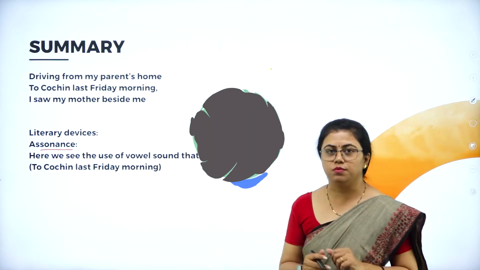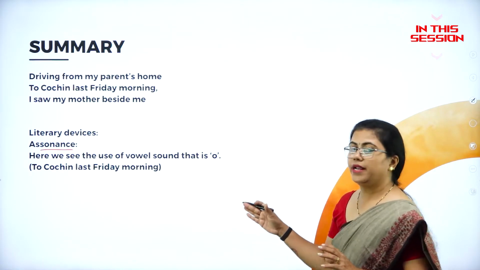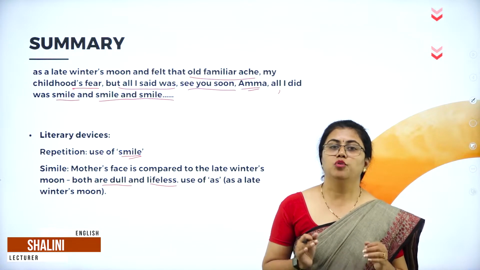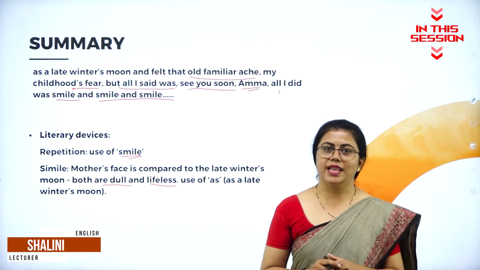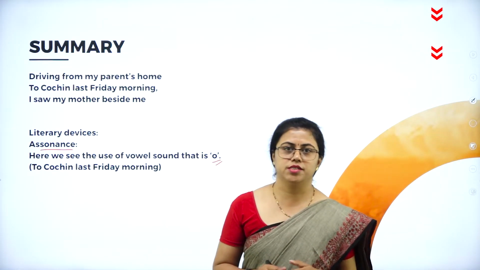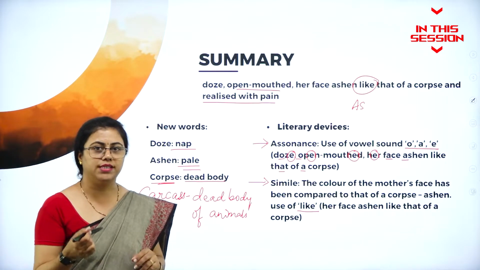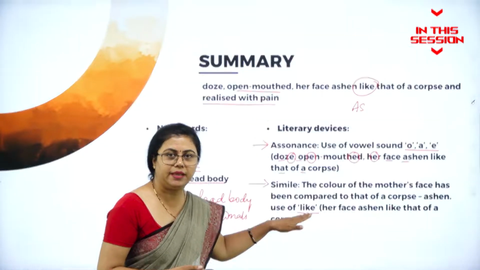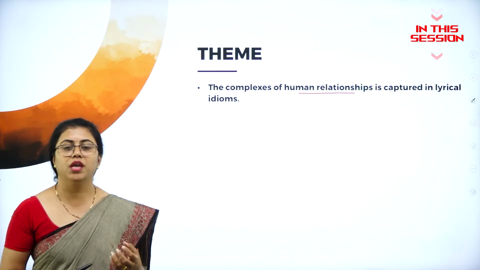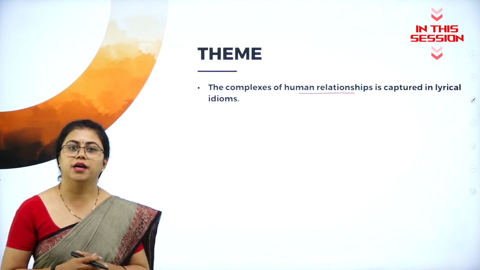What does assonance mean? Assonance means the repetition of vowel sounds. So winter's moon is compared to the poetess's mother also, who is looking very dull and lifeless. Repetition of any consonant sound is called consonance. Whenever "as" and "like" words come, that is nothing but simile. So what is the complexity that you can see over here in this poem? Okay, so the fear of losing her mother.